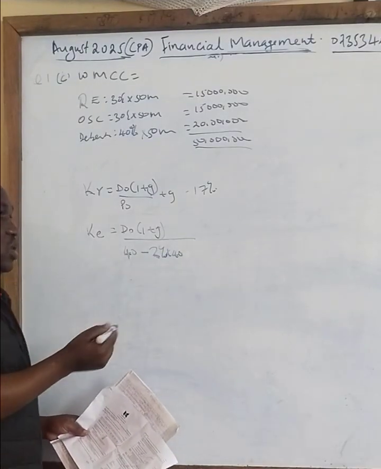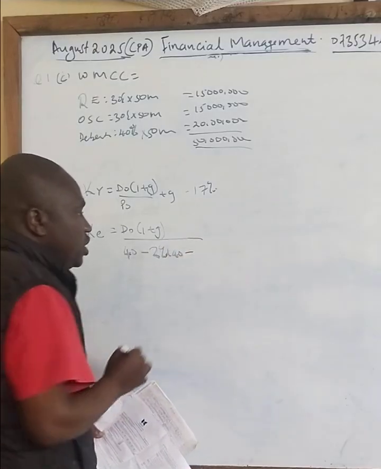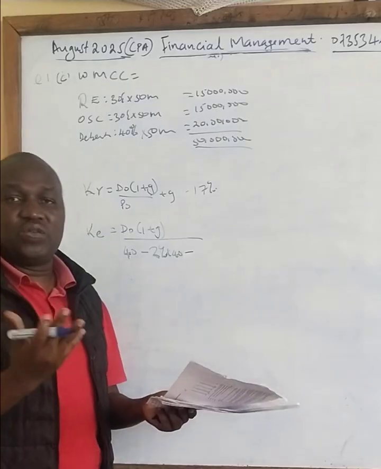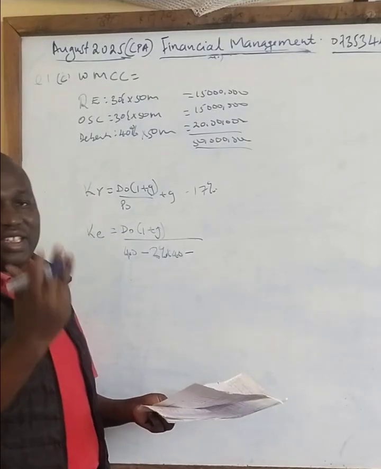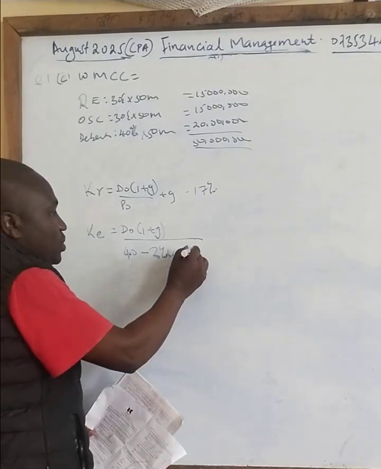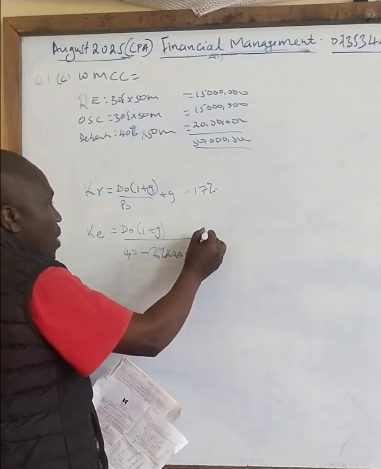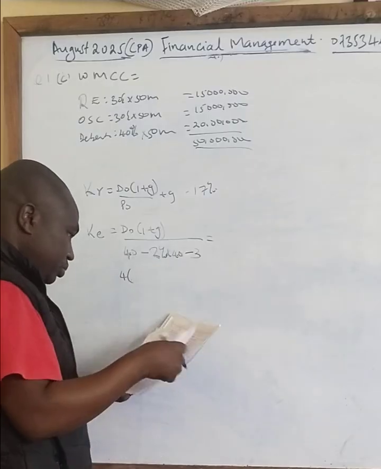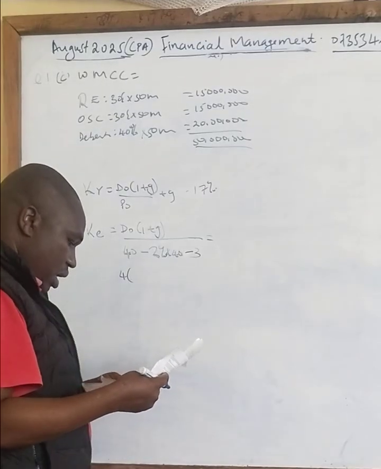Then again you have been told there is another discount. People are negotiating: kindly reduce this price to about 3 shillings per share. So they are again substituting that. So when you work out this question, up here was 4 plus 4 shillings into 4 shillings.